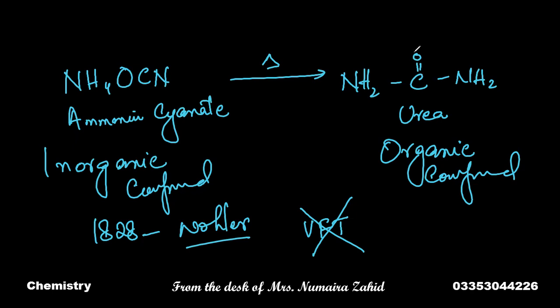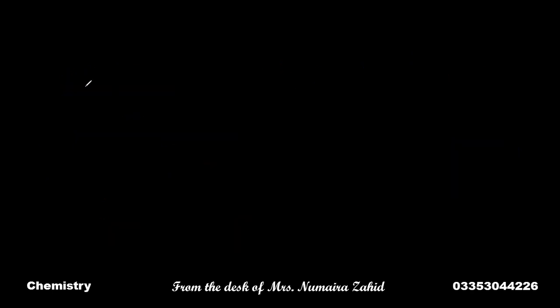We can take examples of organic compounds like ethane, which is a gas.